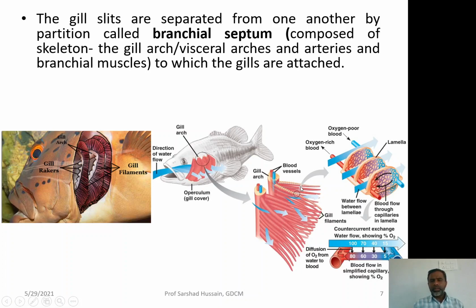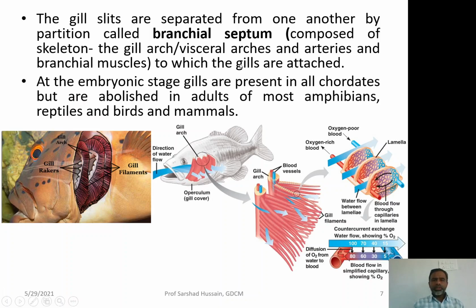From the water, oxygen will be taken and diffused inside, and then the blood will be taken from the gills through other blood vessels and supplied to the body parts. You can see that the oxygen-poor blood comes through this artery, and this is the vein which is taking the oxygen-rich blood back.